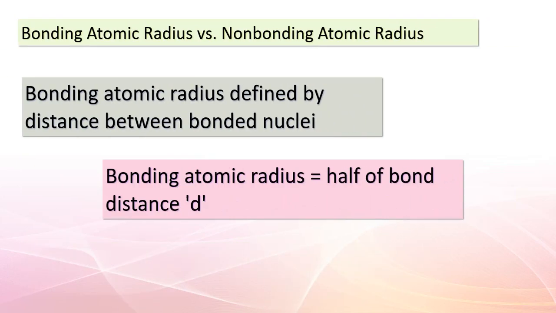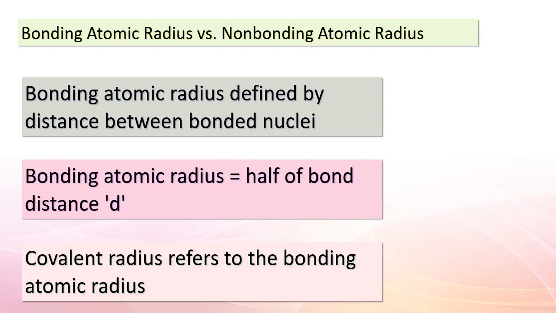Hello, dear students. Today, we're unwrapping the concept of atomic radii and how they change when atoms form chemical bonds. Remember, the atomic radius is like an imaginary boundary that defines how close atoms are to each other. In our case, the bonding atomic radius, also known as the covalent radius, is derived from the distance between the nuclei of bonded atoms. Take a closer look at the bond distance, d.